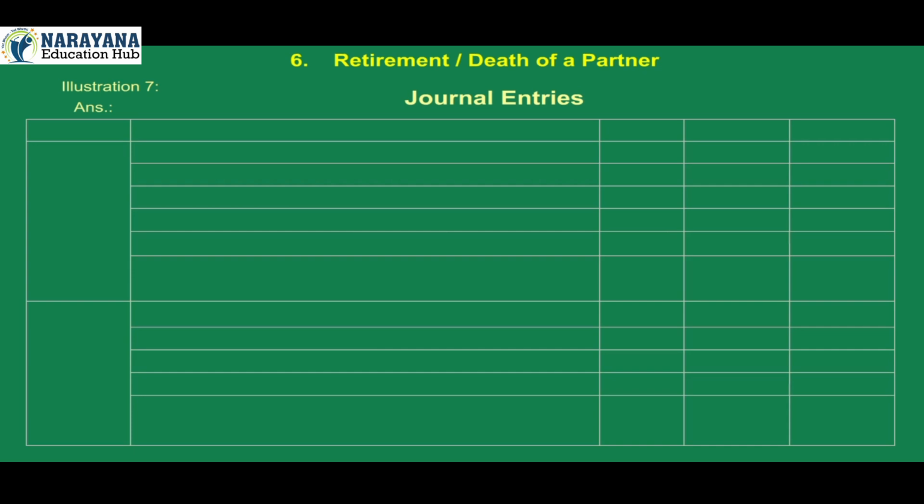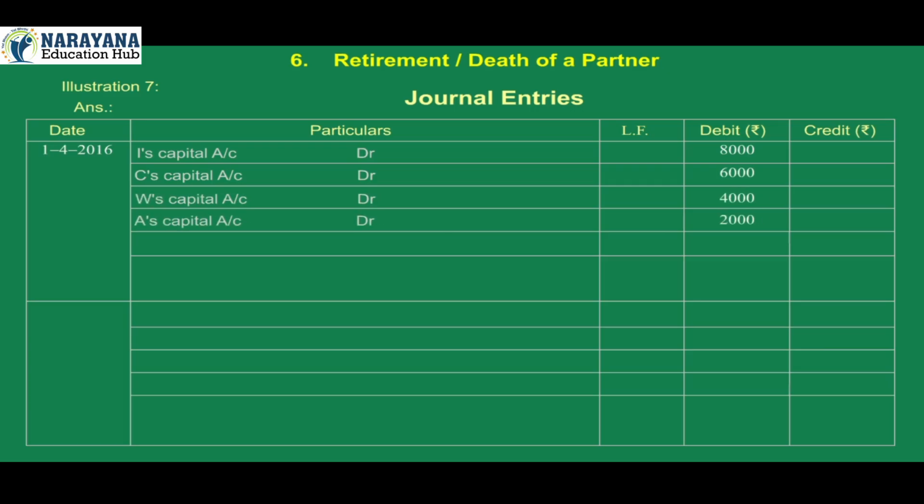Answer: journal entries, date, particulars, ledger folio, debit rupees, credit rupees. 1st April 2016, I's capital account debit 8,000, C's capital account debit 6,000, W's capital account debit 4,000, A's capital account debit 2,000 to goodwill account 20,000. Being existing goodwill written off in old ratio.